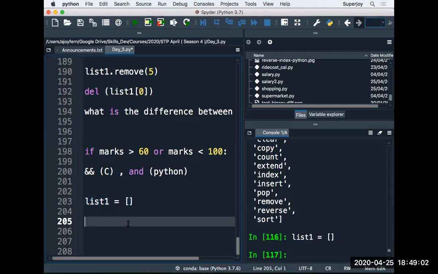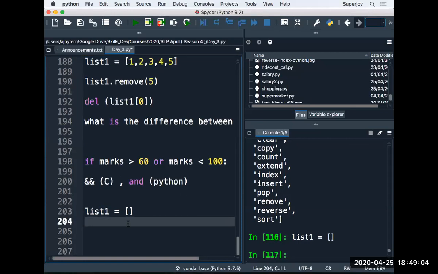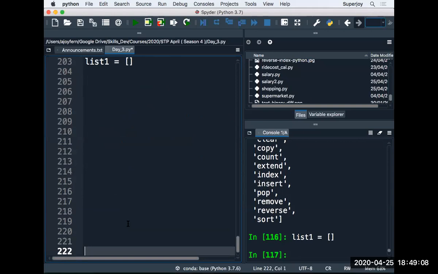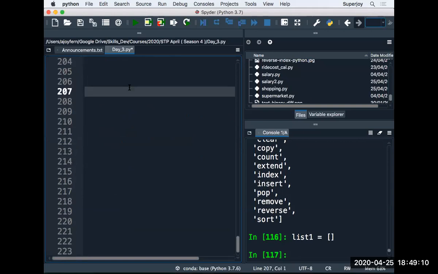Kangan is asking how to insert elements in the list using a loop. Okay, so let's run that piece of code. I'm going to tell you.